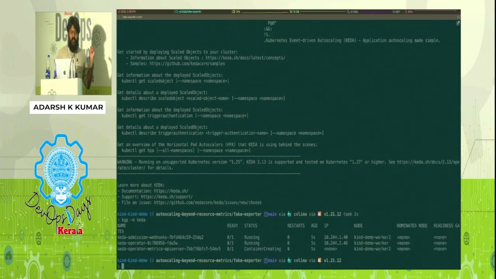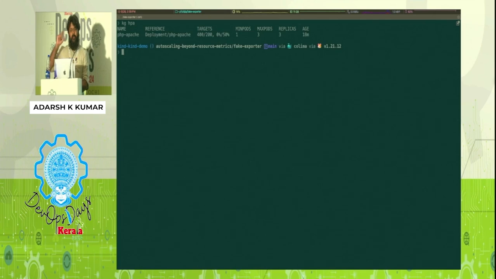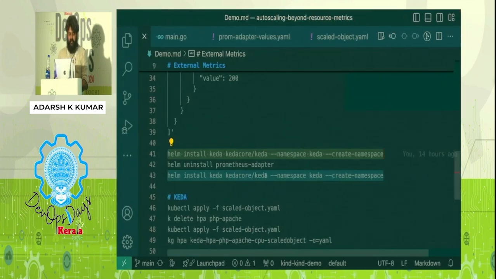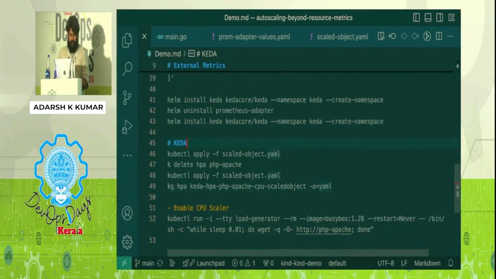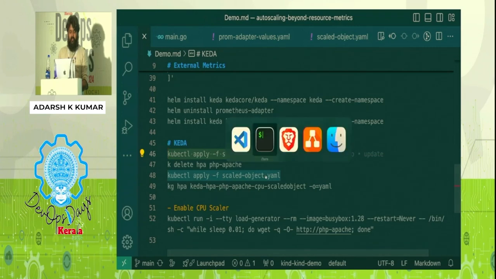Okay, there are 3 components that got installed. One is your operator, one is the API server. Like I said, KEDA will become your external metrics API server. And then there is an admission webhook. We'll see an example of that as well. We still have the HPA object from our previous example that we ran. So we'll try to create that.